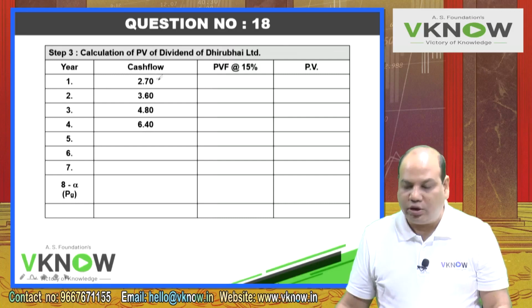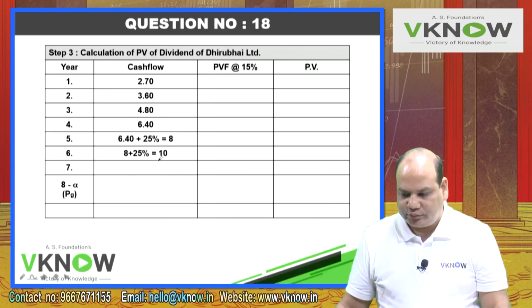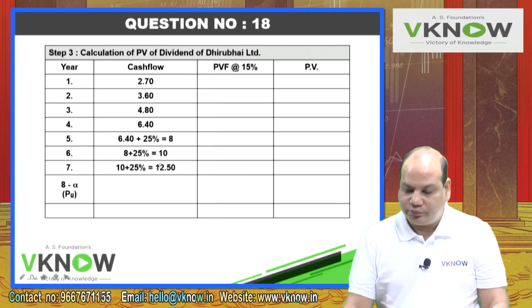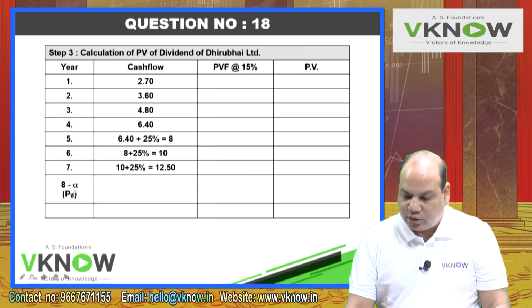Case 1, minority investment, go there, check these numbers are there, and now add 25% for next 3 years. So this is 8, this is 10, this is 12.50. Now it will remain constant from 8th year till infinity.